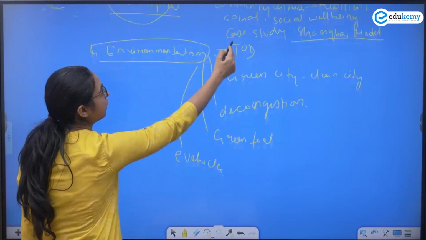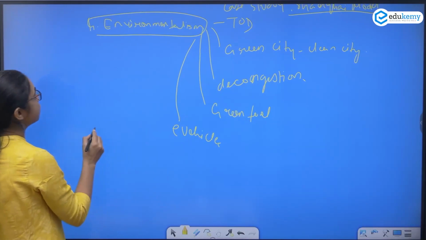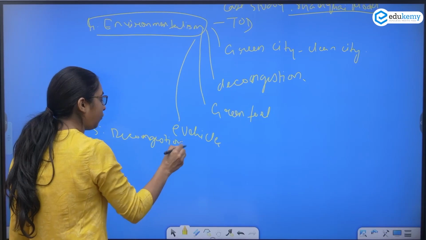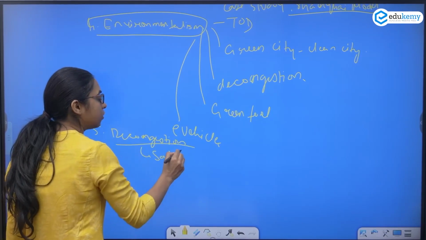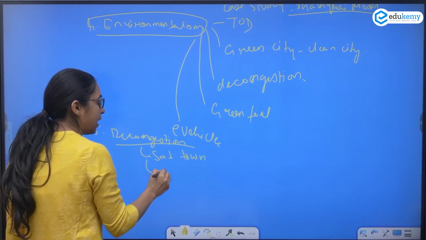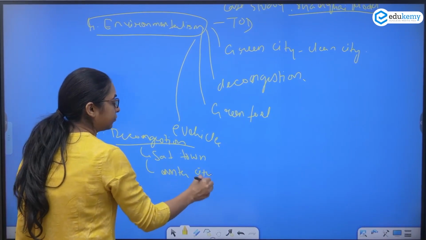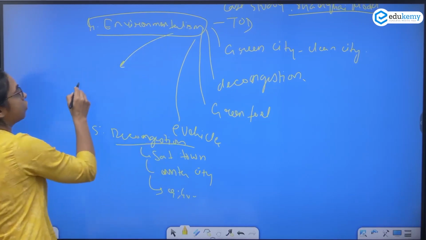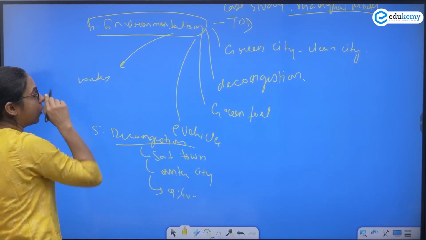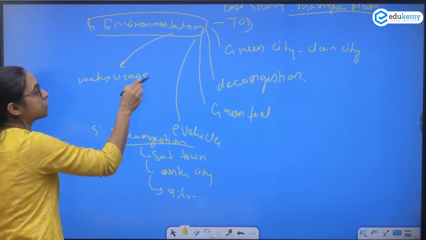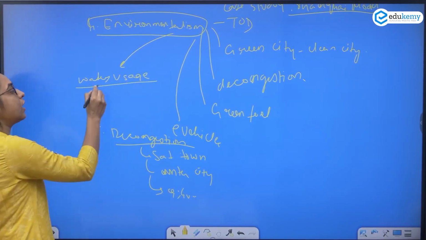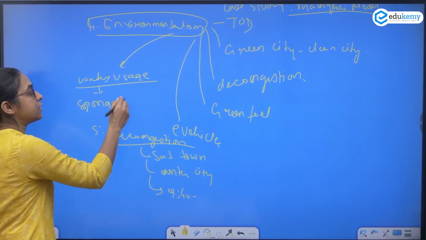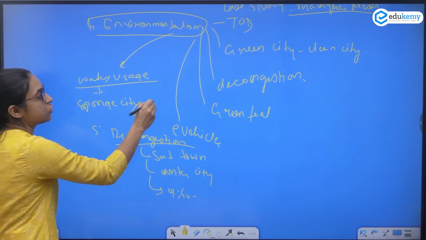It is also promoting decongestion by satellite town, by counter magnet cities. Example, Gurgaon. Here, when we say environmentalism, you can also add the dimension of water usage, efficient water usage by the sponge city model, like the sponge city model in China.